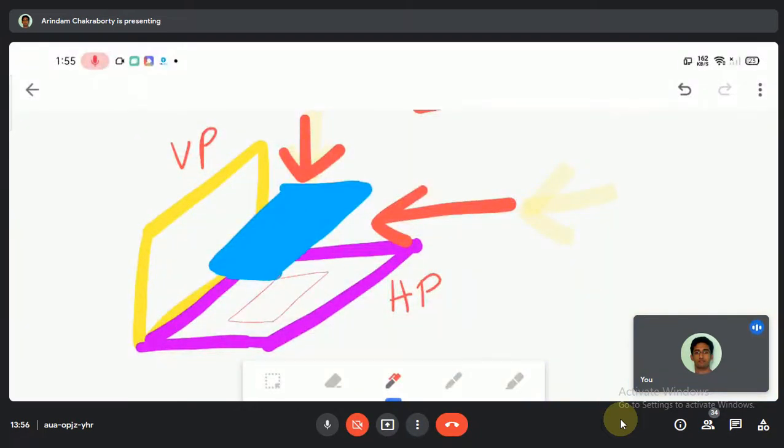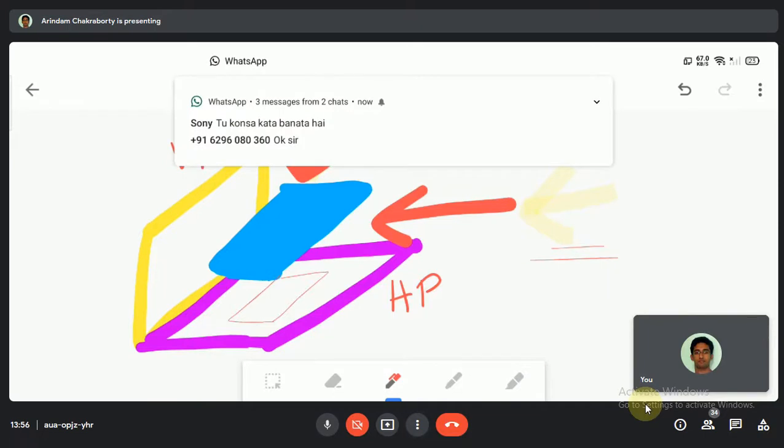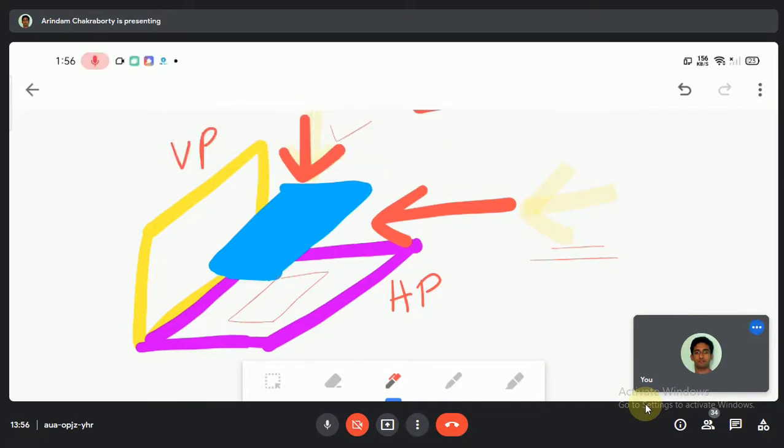Now we have done with this one. What about this one? If I put a light from the horizontal direction, what will I see? A straight line. We will see only a straight line. That means if we project these things, we can see a straight line.